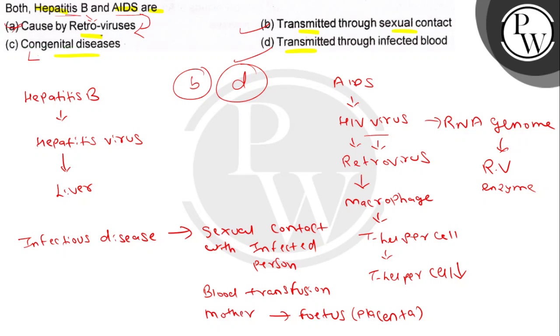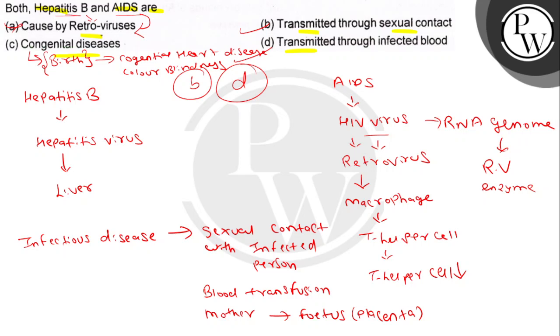Congenital disease. Now what do you mean by congenital disease? A disease which is present from birth is called a congenital disease, like congenital heart disease and color blindness. See, all these are called congenital diseases because they are present from birth only.